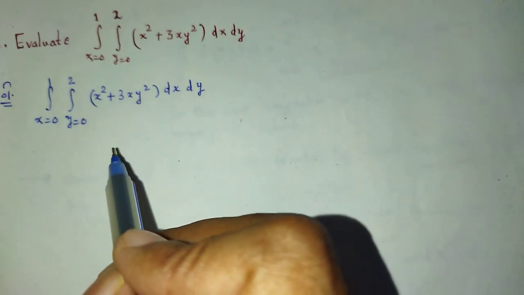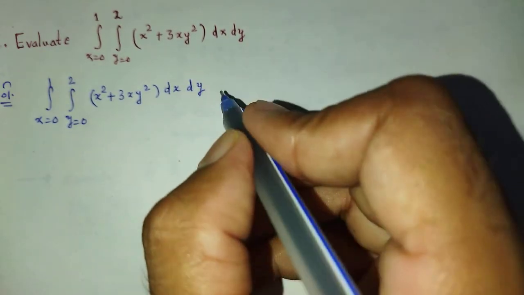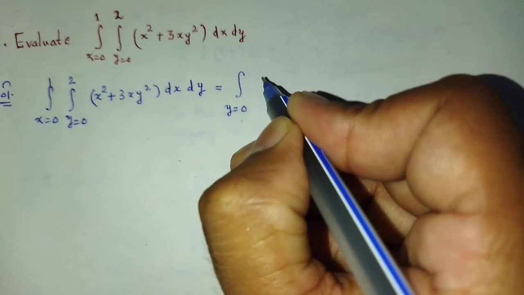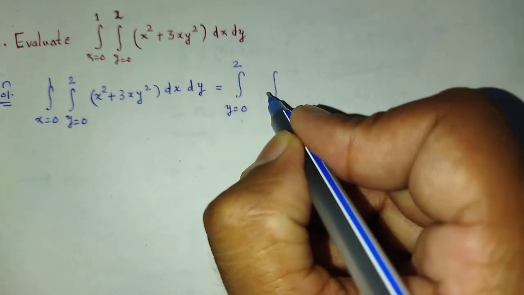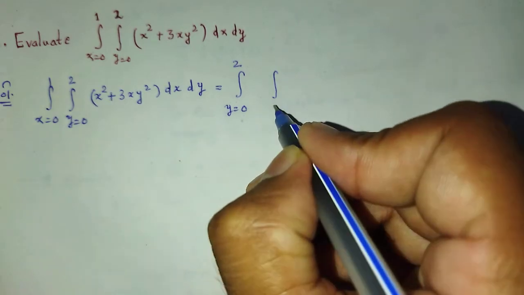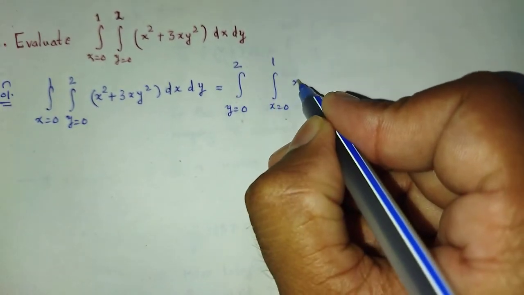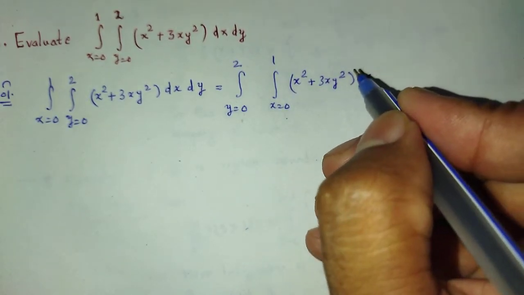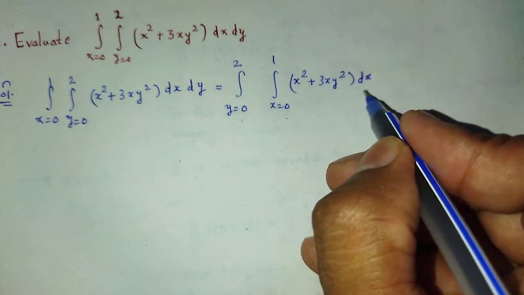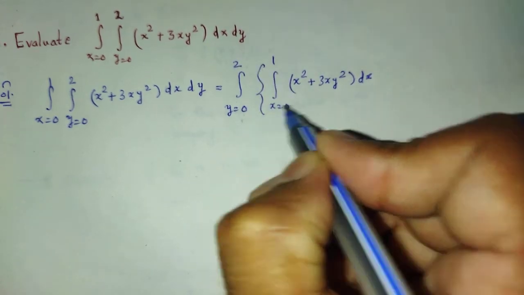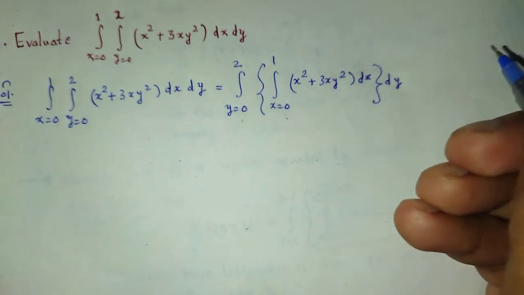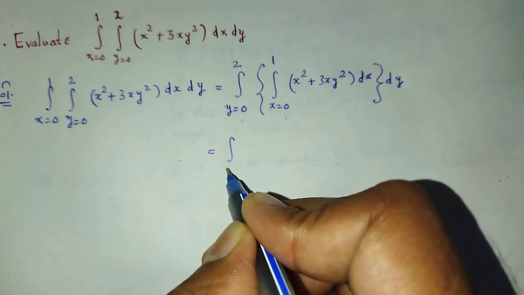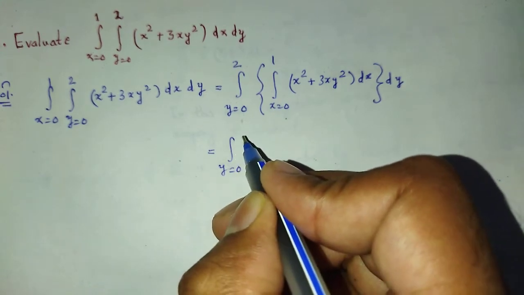As these four limits are constants, we can write integration over y equal to 0 to 2. First we integrate with respect to x, that's why we use the limit of x, that is x equal to 0 to 1, x square plus 3xy square dx. We integrate this with respect to x, then with respect to y, is equal to integration y equal to 0 to 2.